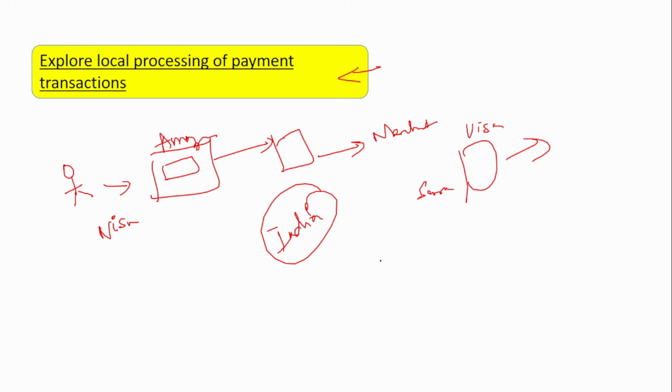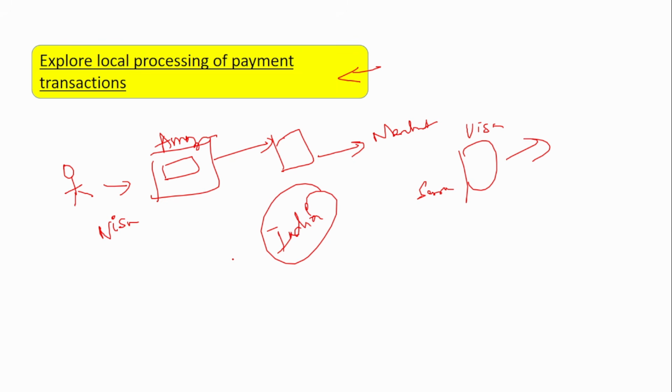Why is RBI planning to insist on this? Because geopolitical tensions are increasing, the US is putting tariffs, and a lot of tension is arising between the countries. When the processing takes place within a server located in India, it will be safe, that is, the transaction will be completed in a safe manner. If it happens in other servers, what if the transaction fails, or what if a country blocks our country? That is why RBI is exploring the option that the payment processing as well as the payment information storage